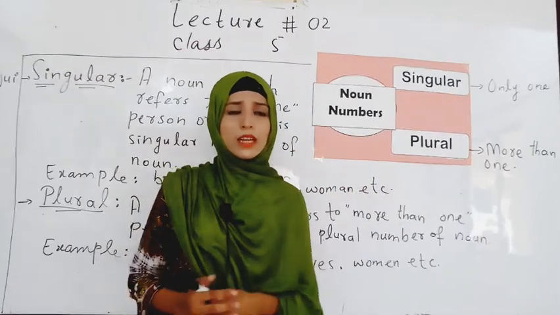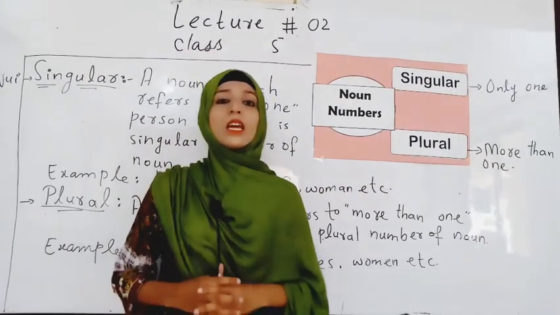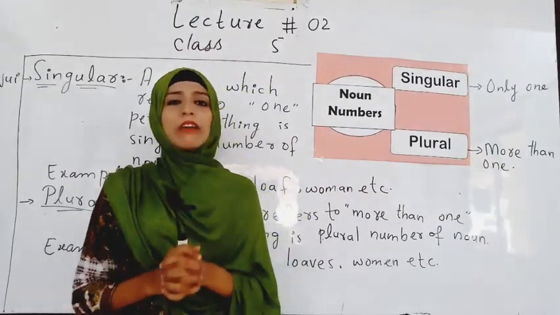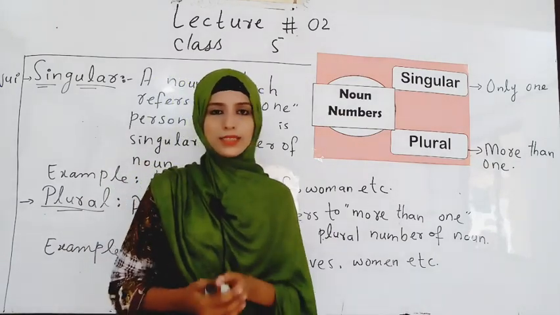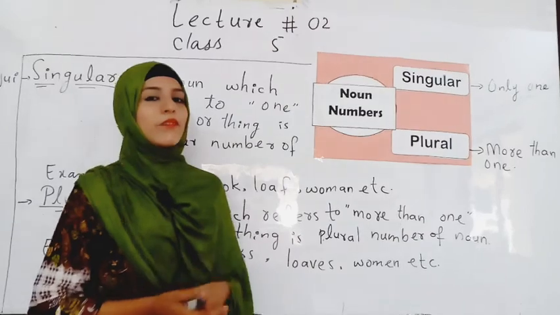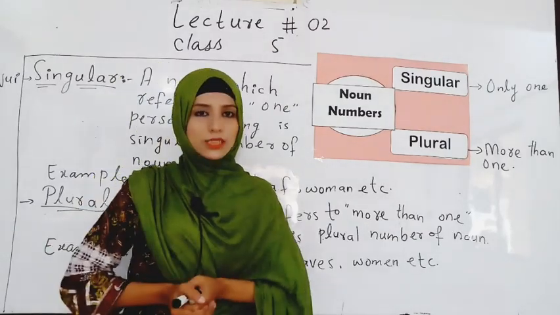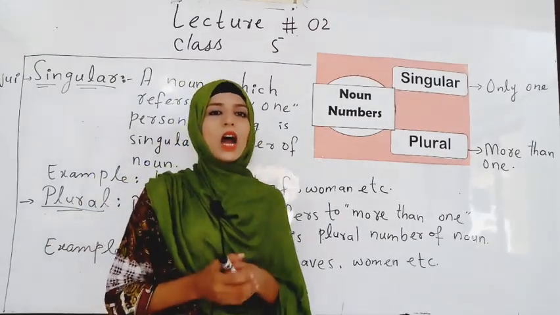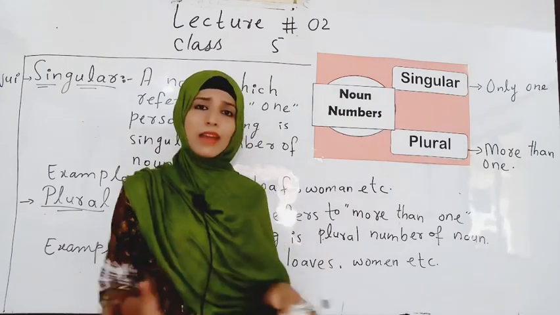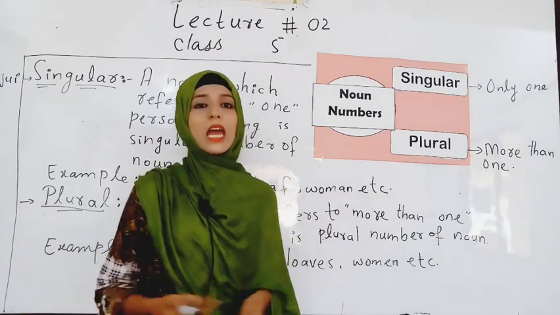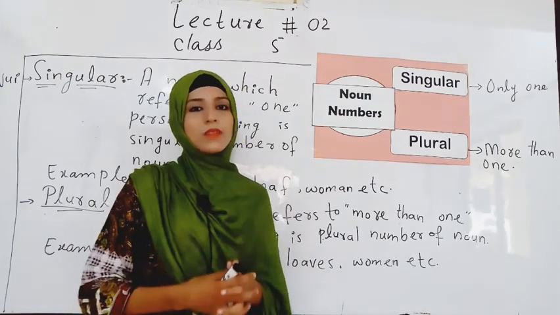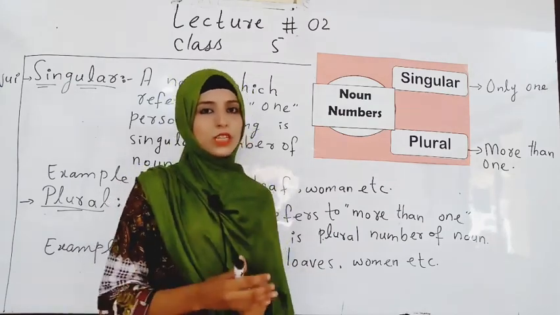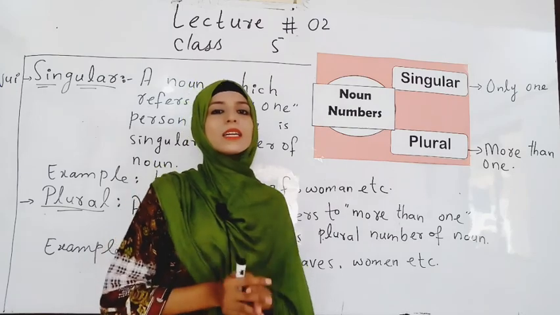Dear students, in our daily routine and in our speaking as well, we use certain states of noun. What are states? Like if there are many students in your class, we say there are 30 students or 45 students in your class. So we say we have 35 students in my class. 35 students, not student but students.